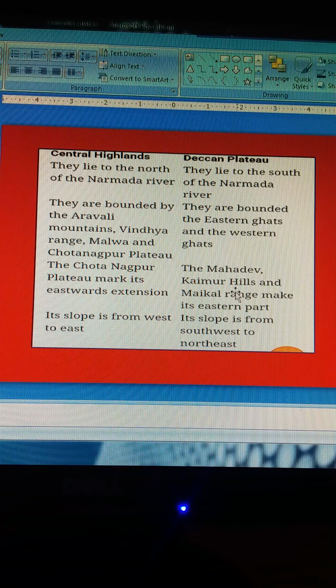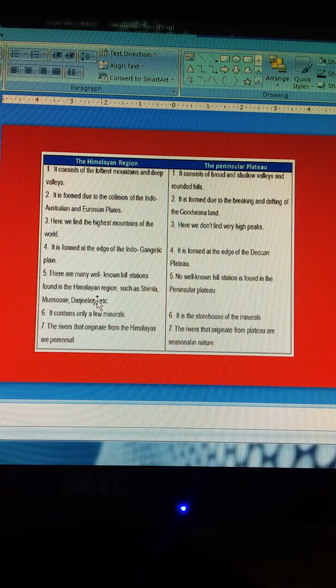Here I have given another difference between the Himalayan mountain region and the Peninsula Plateau. The Himalayas consist of the loftiest mountains and deep valleys, while the plateau has shallow valleys with rounded hills. The Himalayas were formed due to the collision of the Indo-Australian and Eurasian plates. The Peninsula Plateau is due to the breaking and drifting of Gondwana land. Here we find the highest mountain peaks like Mount Everest and Kanchenjunga, and in the plateau we do not find such high peaks. The Himalayas are of the age of the Indo-Gangetic plain, while the plateau is formed at the age of the Deccan Plateau.